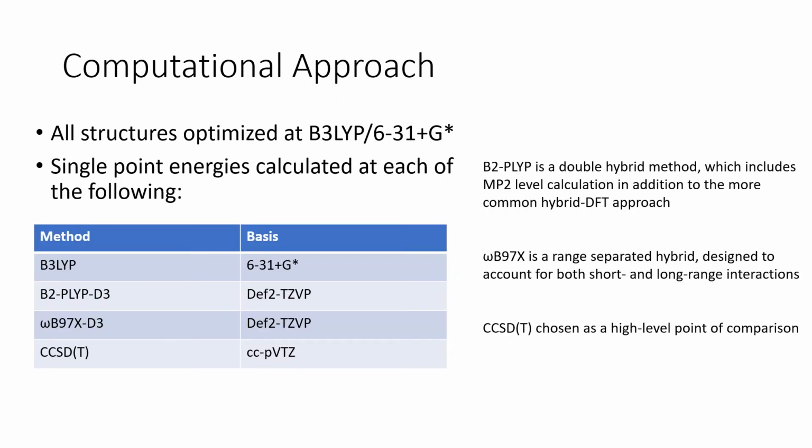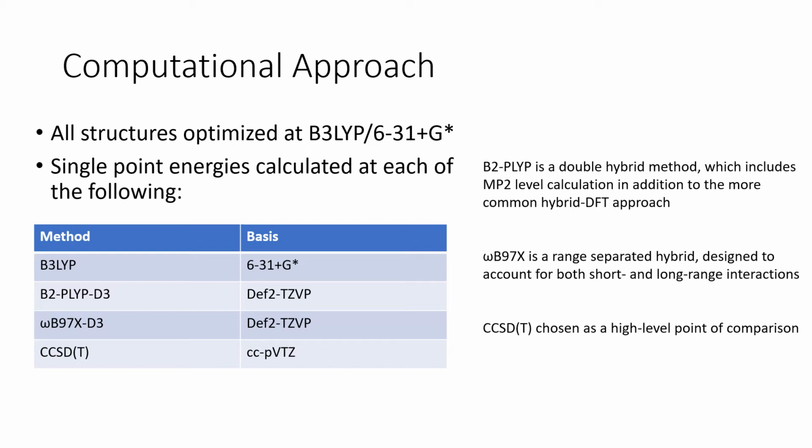To best compare against previous work, each structure was optimized at the B3LYP level using a 6-31G basis set with diffuse and polarization functions. Thermodynamic data using this theory had been found to relate to experimental data fairly well in previous studies. In addition, a double hybrid functional, a range-separated hybrid, and a coupled cluster method were employed.